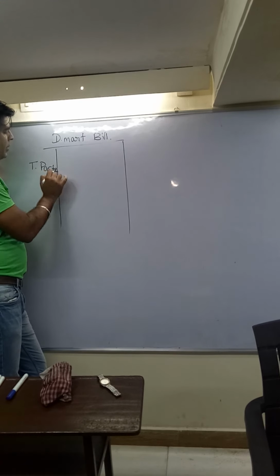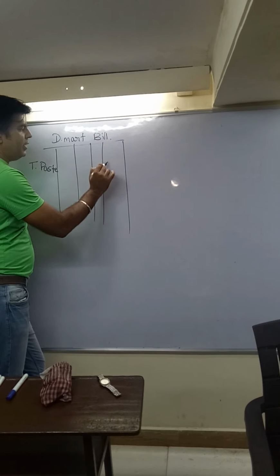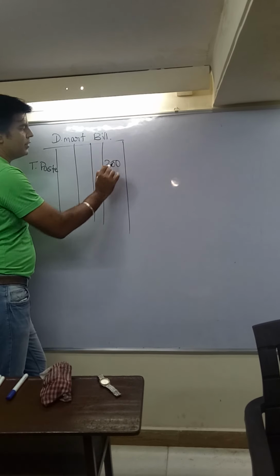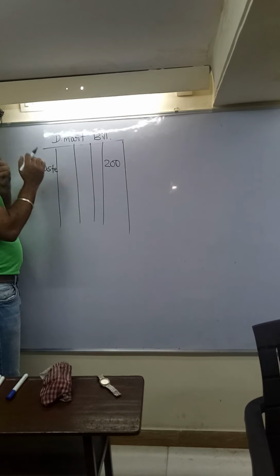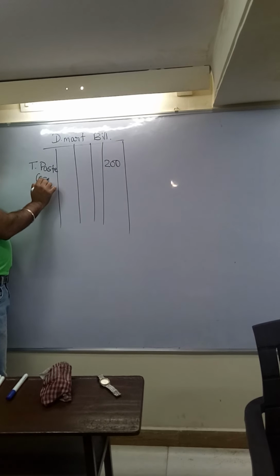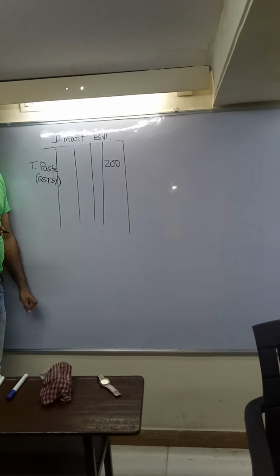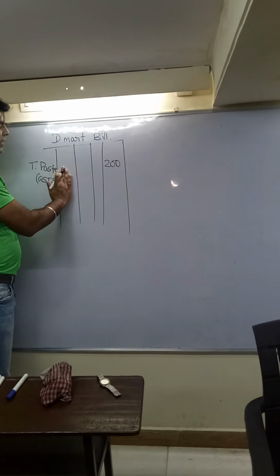Say the price of that toothpaste including GST is 200 rupees, and suppose the GST rate on this toothpaste is 5%. So students, my question for the class: suppose the original price of toothpaste is 180.